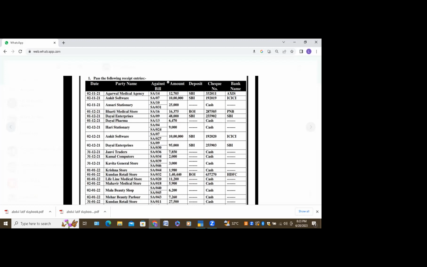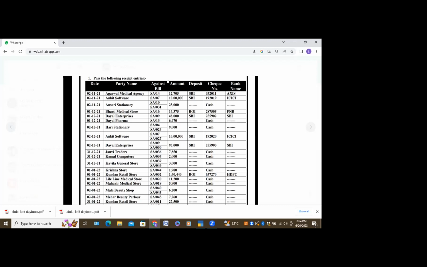Now you understood, no? Yes, ma'am. For this question, it is asked only for the receipt. We are doing only receipt. We are not doing a contra. For now, we are not doing. Maybe in the upcoming classes, we can use it. Now we are concentrating only on the receipt. Later classes, the same question we can use for contra also. All the questions till the last are receipt only. All the party accounts will come under sundry creditors only. And if it is a bank name, take the bank name under the debit.